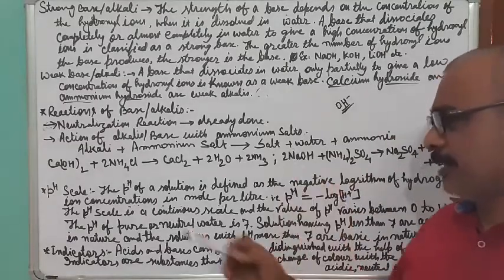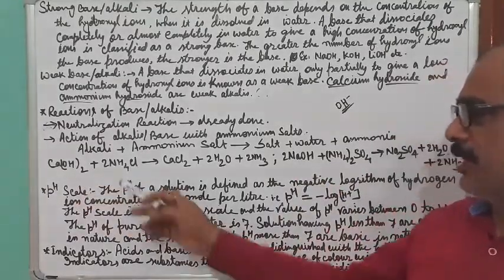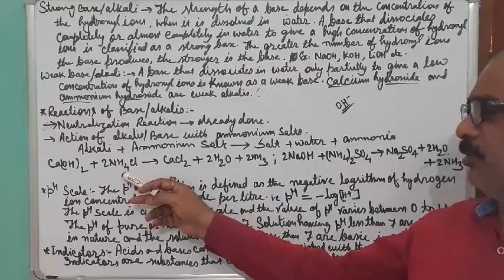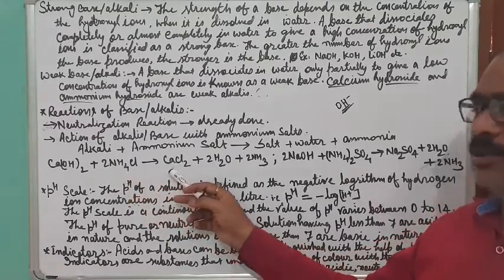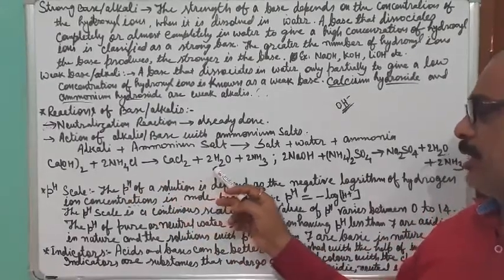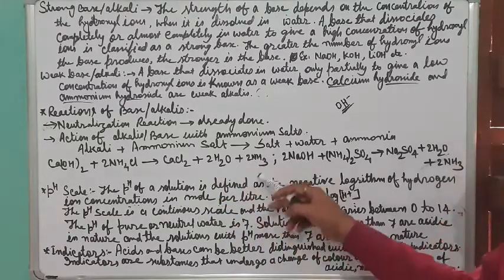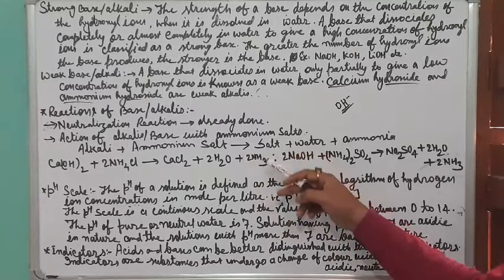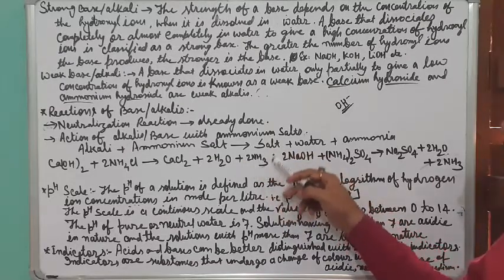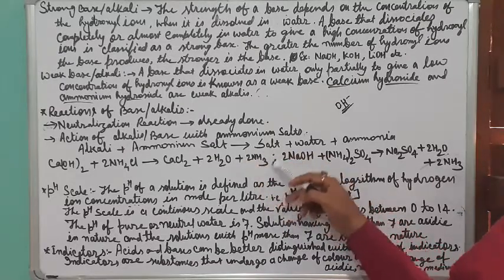Now you can take the example here: calcium hydroxide reacts with ammonium chloride, which is the ammonium salt, and produces a salt, calcium chloride, and gives you the water as well as ammonia gas. So ammonia gas is produced when the alkali or base reacts with the ammonium salt.